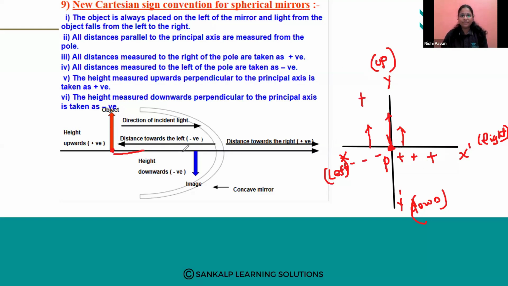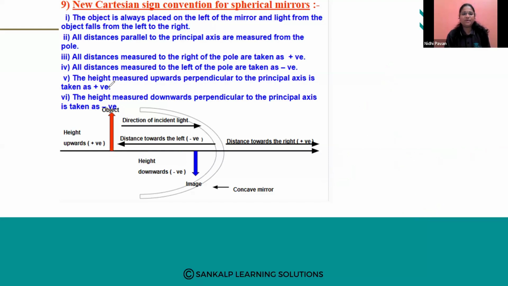Whatever you measure down to the principal axis will be negative. Now you will understand the height measured upwards perpendicular to the principal axis. So the height of the object is always upwards, so the height of the object will always be a positive number.